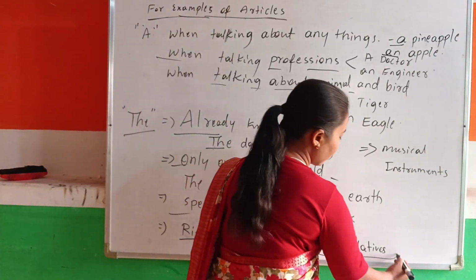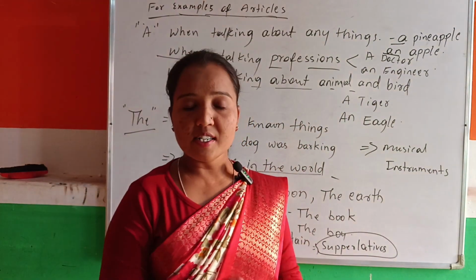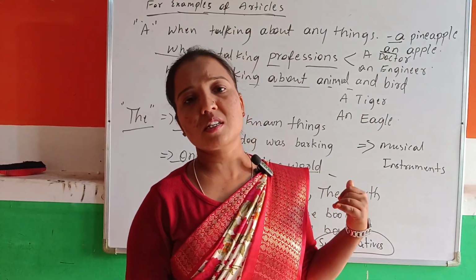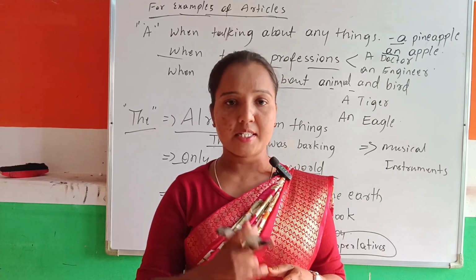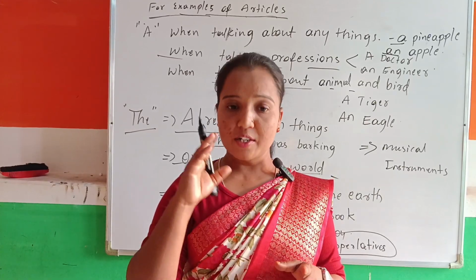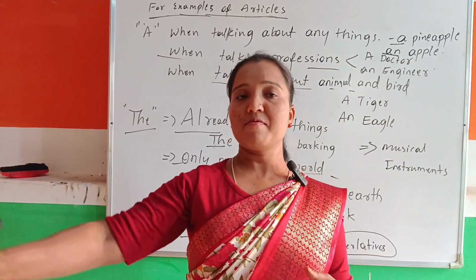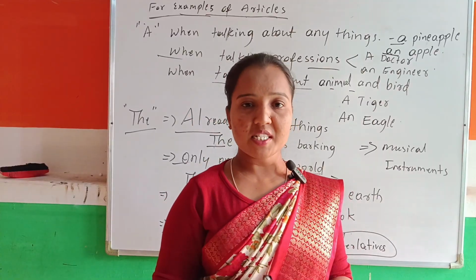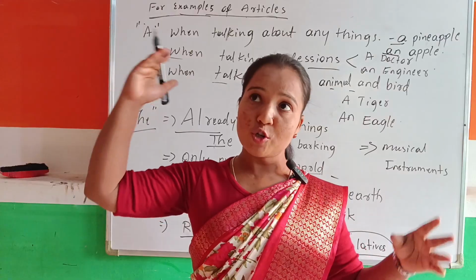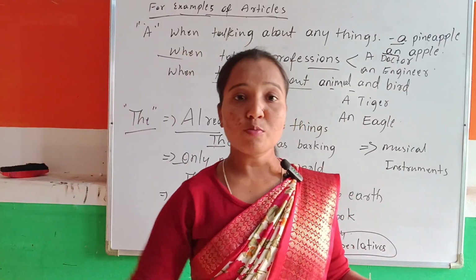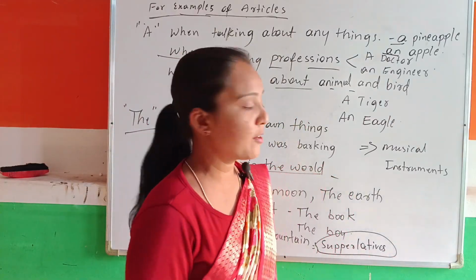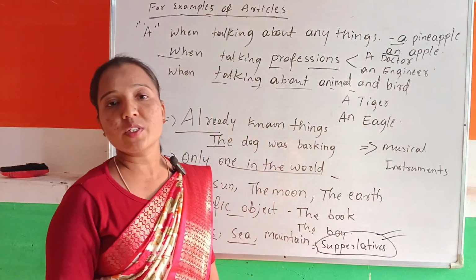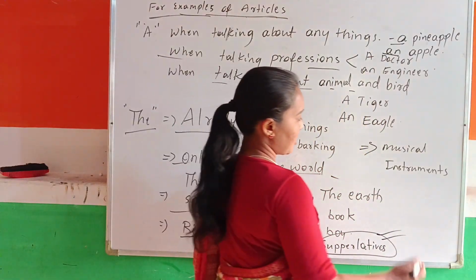And the superlatives of the sentence: wherever you use a superlative, what does it mean? Superlatives are the highest, best, cutest, the est forms: best, biggest, highest, tallest, smallest. Whichever superlative words come, we use "the" with them, like "the highest."